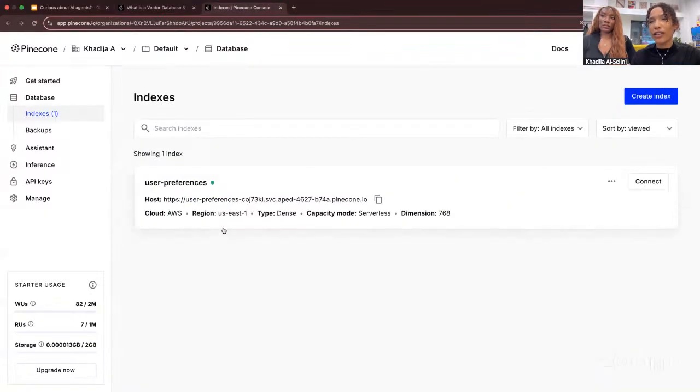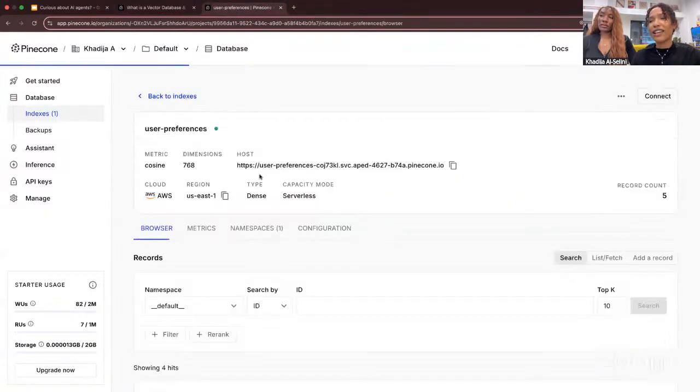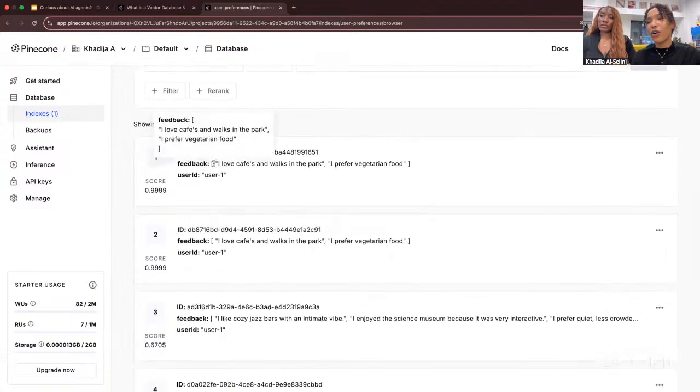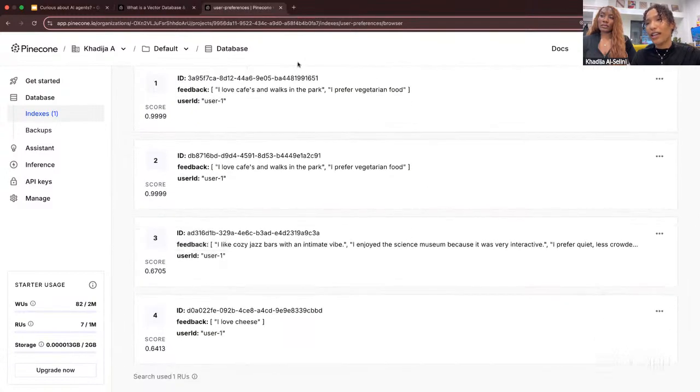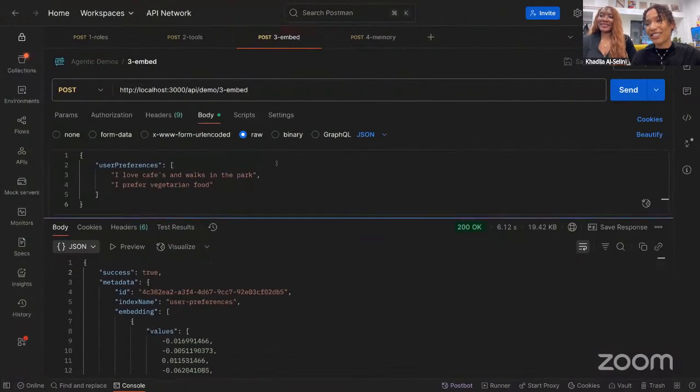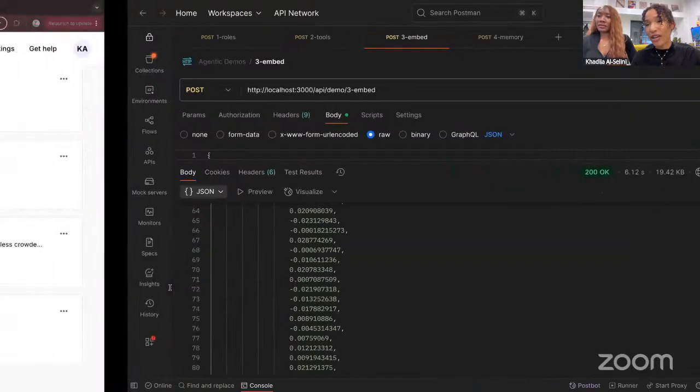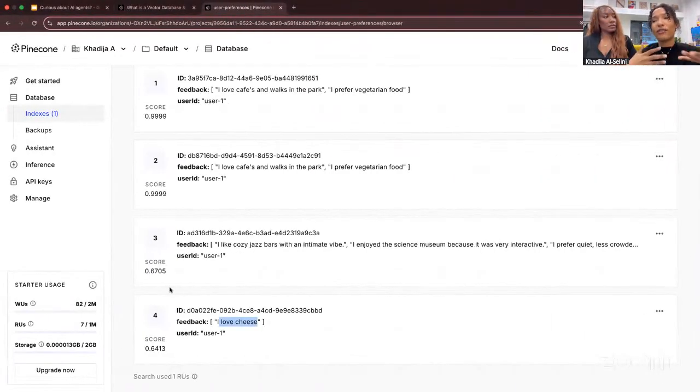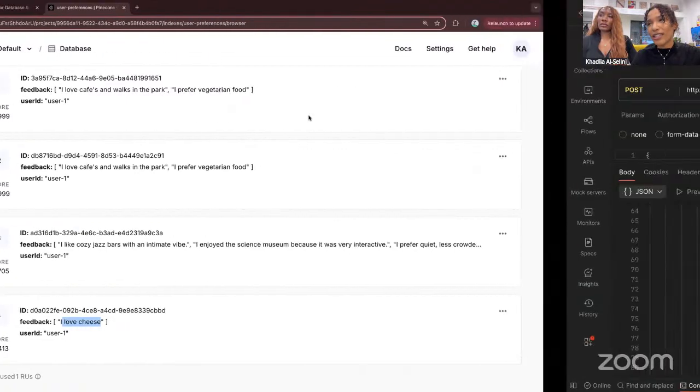So in Pinecone, I created this user preferences index, and inside you can see that we have all of this information stored. This person, as I said, loves cafes and cozy jazz bars, and they like cheese. I don't know where they got that one from. And it's stored in a way like this. So now, if the LLM asks what's their favorite food, it doesn't have to search for those specific words. It can see that love is similar to like, cheese is a type of food, and then it would say, this is relevant, let's bring that in. So that's how we approach it.